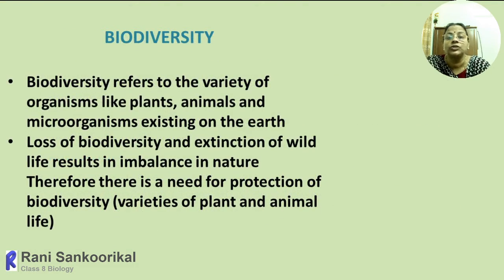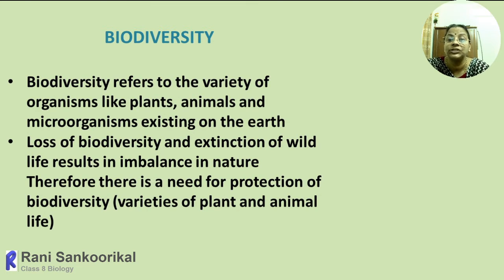Then we'll move on to the term biodiversity. Already we have discussed all these points, but we can discuss the term-wise definition. Biodiversity refers to the variety of living things: plants, animals, microbes, even bacteria and small fungi. All these are living in an interactive manner. By the death and decay of plants and animals, the microbes will act on them and convert them into simple soluble forms. Then the other plants can utilize them, they will photosynthesize, and they will prepare the food for the animals. Then animals and plants, by death and decay, the cycle will go on.